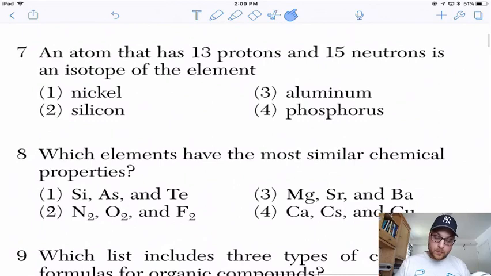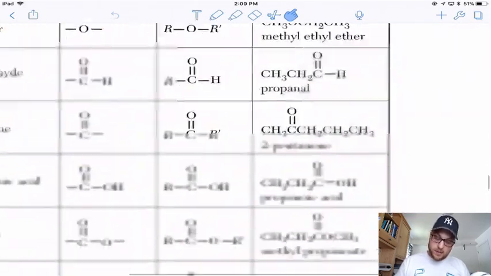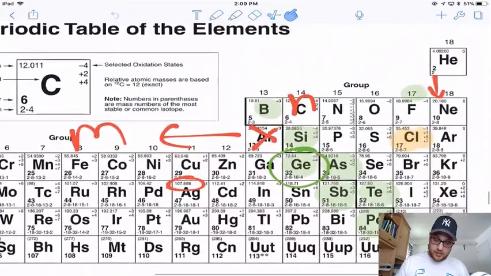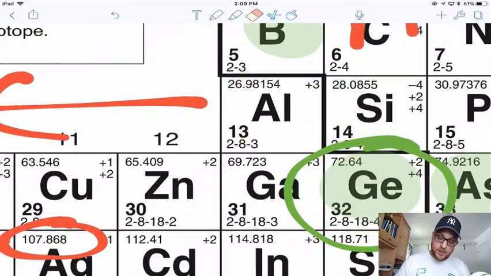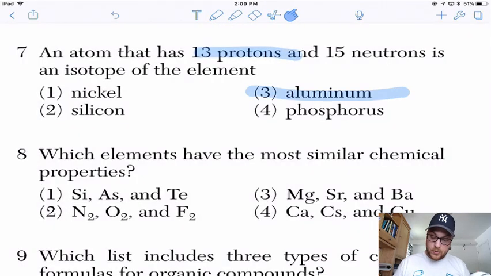7. An atom that has 13 protons and 15 neutrons is an isotope of the element... This is basically a roundabout way of asking, can you go to the periodic table and look up who atomic number 13 is? And atomic number 13, that I have X'd out right there, is aluminum. So, the right answer is aluminum. Another kind of gimme question.